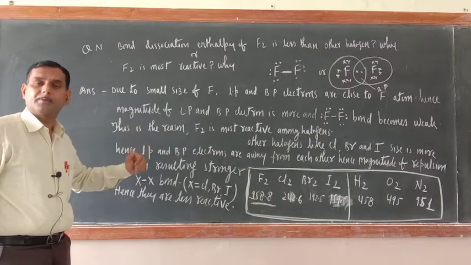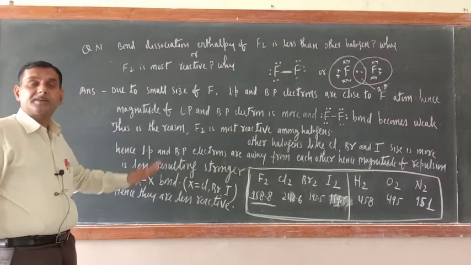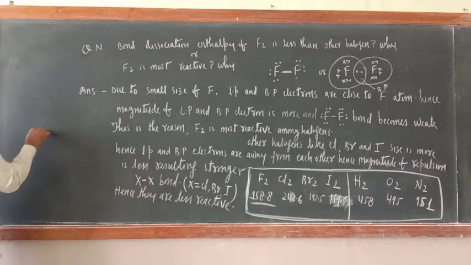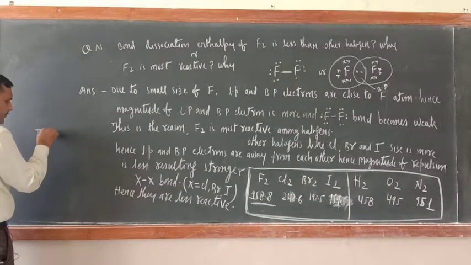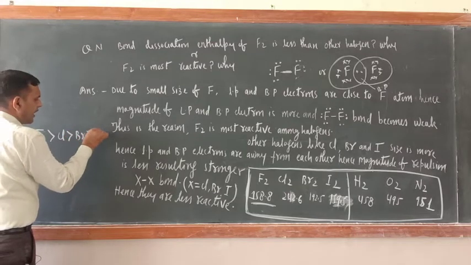That is why their reactivity is less as compared to fluorine. And what is the order of reactivity? The order is F, then Cl, then Br and then I.